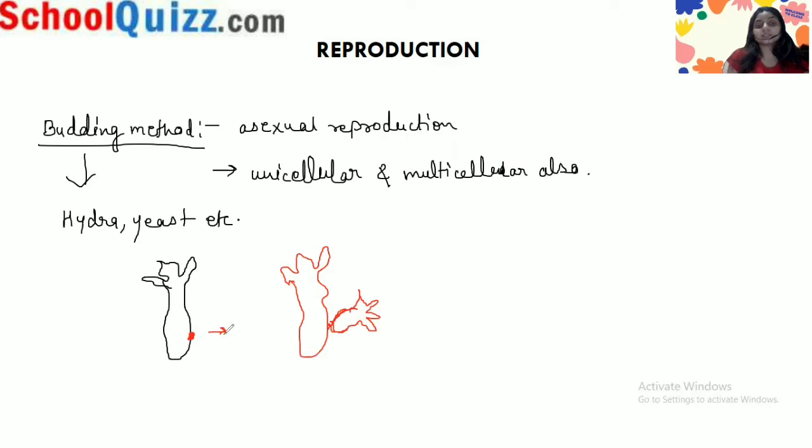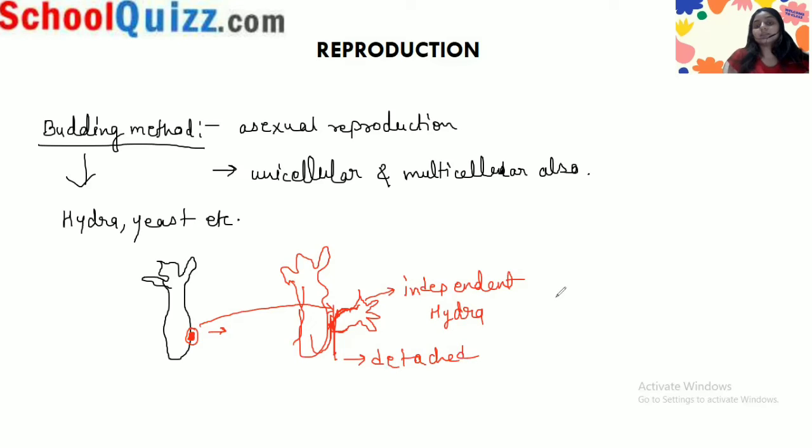This little small bud, when it becomes a full-fledged hydra, becomes detached from the parent hydra. This is a parent hydra, and this is a bud which is growing. When it becomes an individual, independent, full-fledged hydra, then it will detach from here. So a new hydra will be formed. These are the budding method.